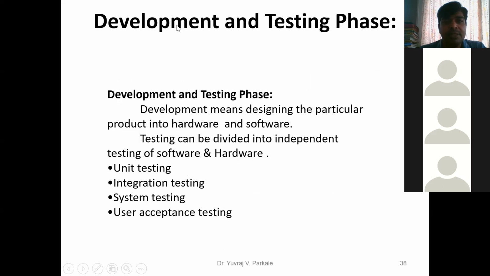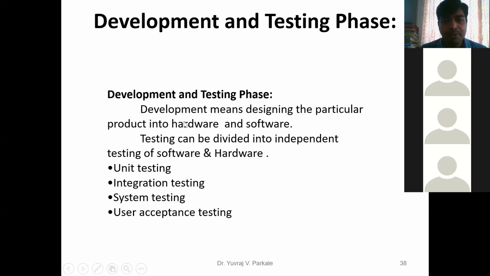Now the next phase is the development and testing phase. Development means designing the particular product into hardware and software, which is nothing but the implementation. So this phase is also called implementation or development. Now in testing, you have different ways of testing. Testing can be divided into independent testing of software and hardware, because you have two implementations, one hardware and second software. So you have to test your software individually, and your hardware also individually.